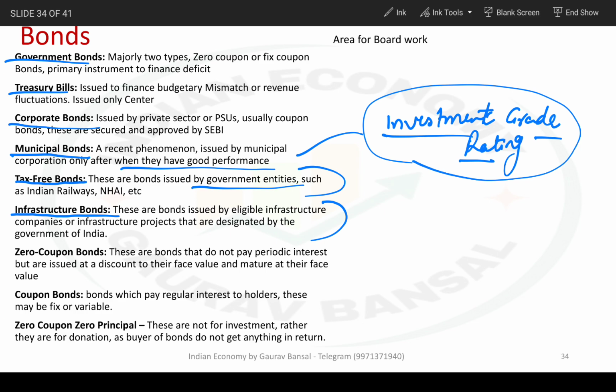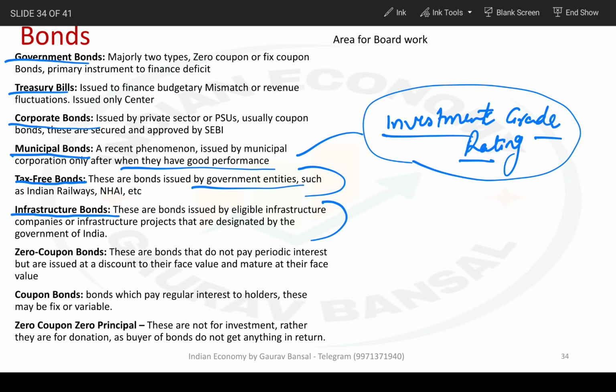What an infrastructure bond does for a company is that it is very easy to sell the bond, because banks which have not completed their priority sector lending target buy these bonds easily, as buying them contributes to such lending.